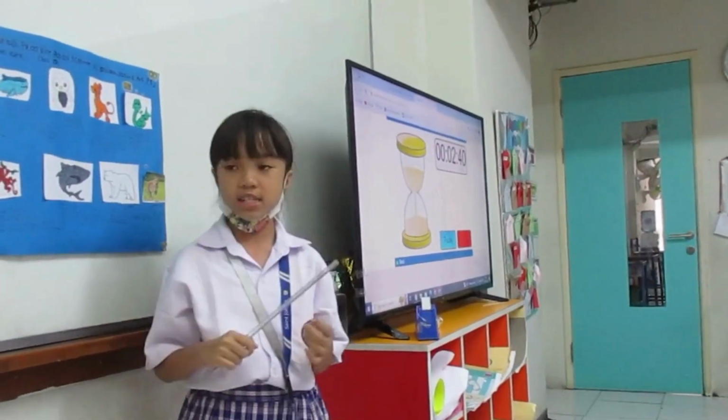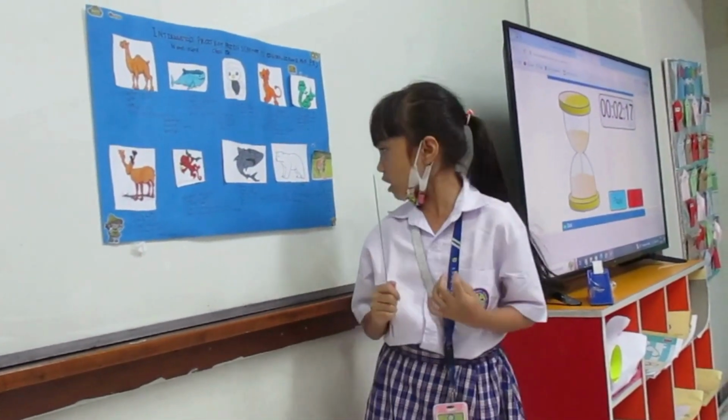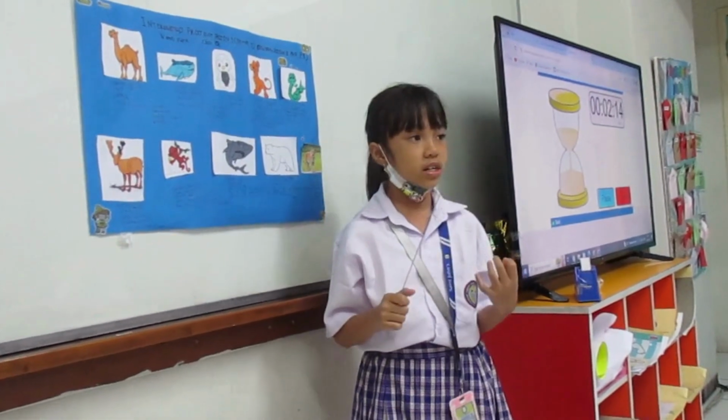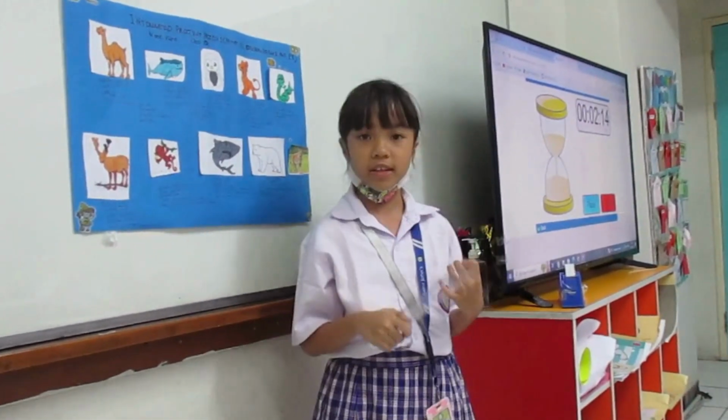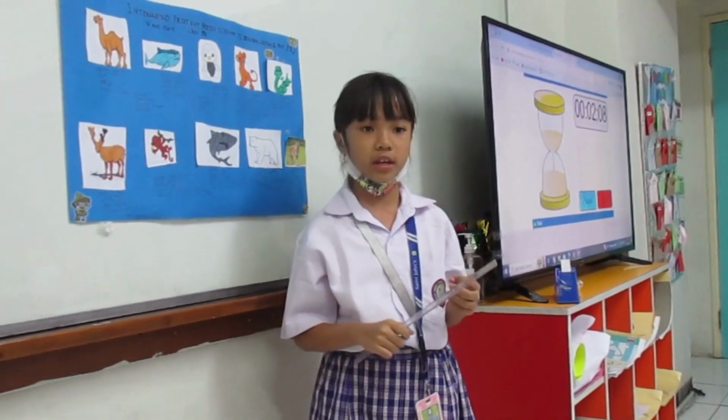The last one is tiger. Tiger lives in forest. The season is autumn. The weather is windy. The sport activities are hiking a mountain, jump, walking, and go hilling.